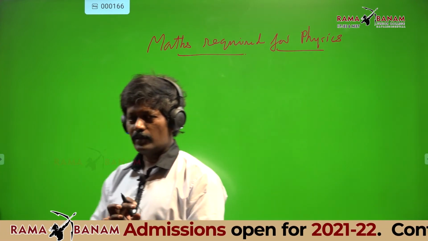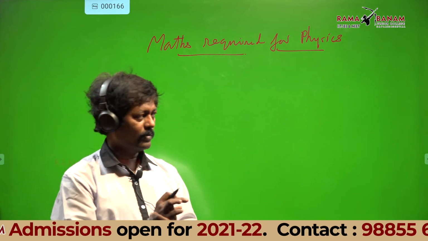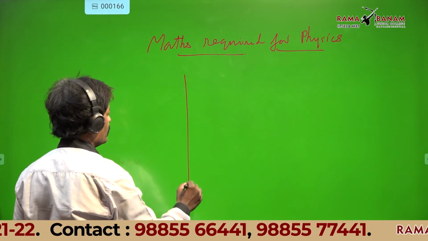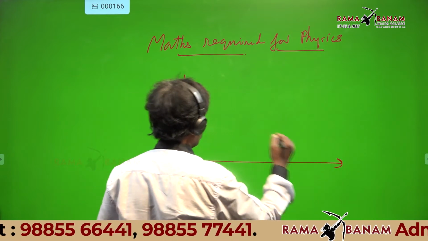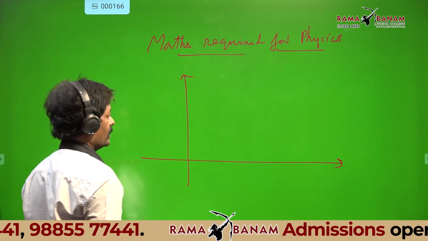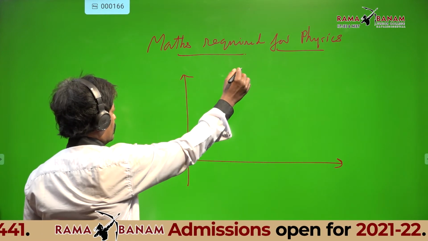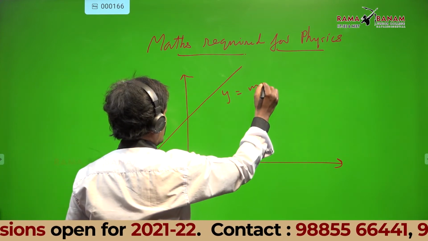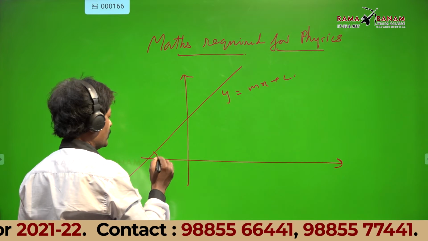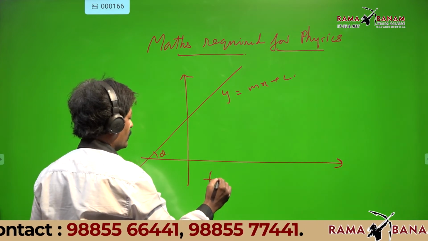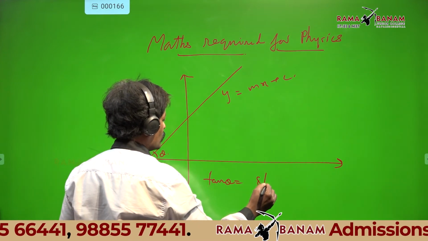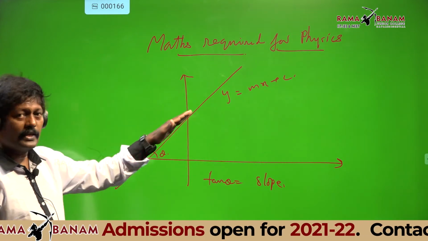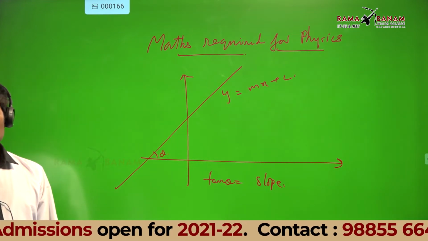Now that is the importance here. Now listen, if I take some straight line, I can take it like this. This is y equal to mx plus c. This is theta. Tan theta gives you the slope. Now for a straight line, the slope remains a constant.